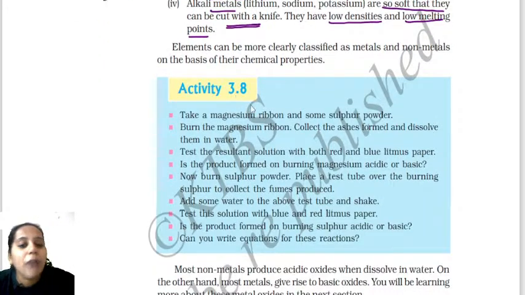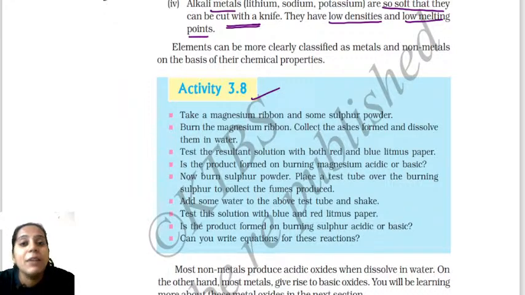Okay. Next one, activity 3.8. What they are talking about here is activity 3.8. They're asking you to take a magnesium ribbon and also some sulfur powder, and burn these two things in the presence of air. Then you have to collect the ashes, dissolve them in water and find out their nature.